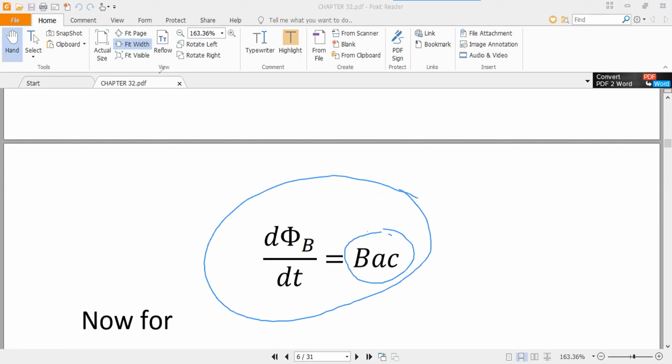This is the right side we calculated, the right hand side.